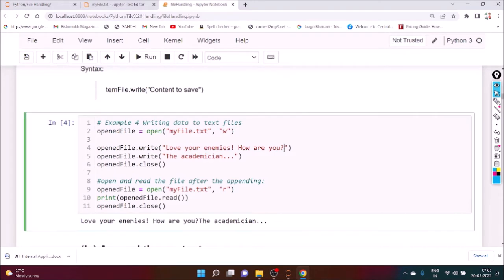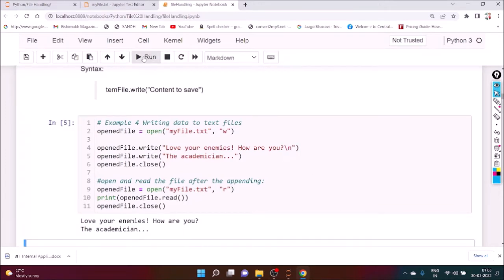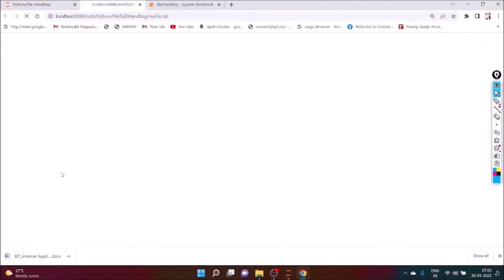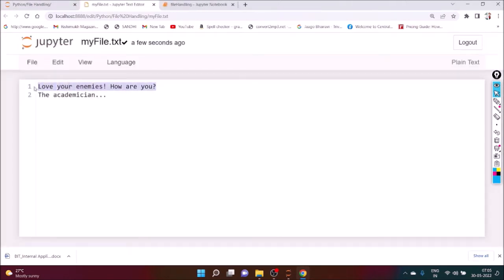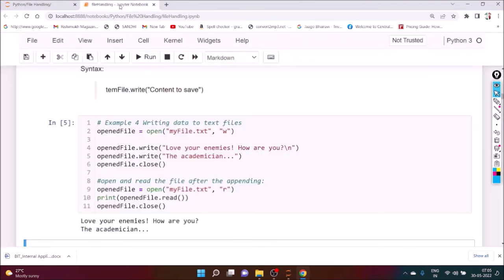Okay, here, can we put backslash n? If you put backslash n, what will the output be? Now you can see here, love your enemies, how are you, then the academician. So in this way we can change it, and according to that we will get the output.